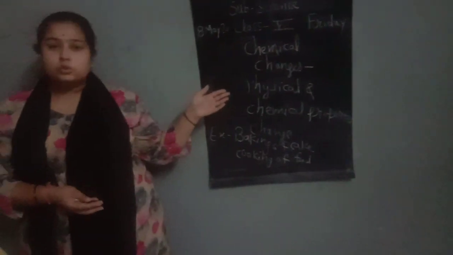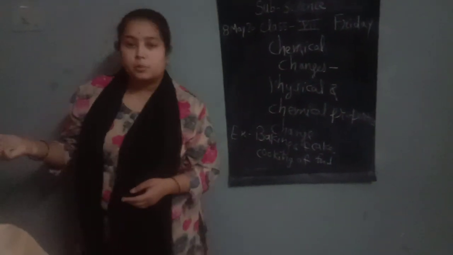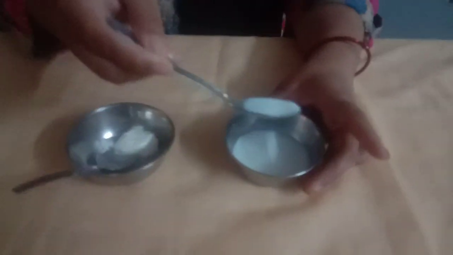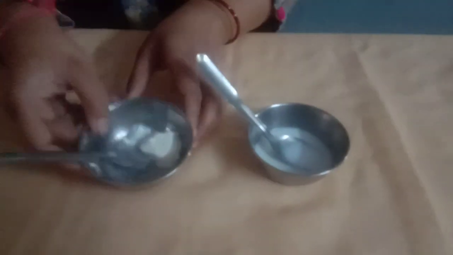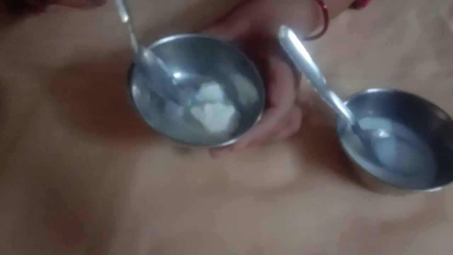Now I will show you some chemical changes with the help of some demonstrations. Now look here carefully. It is milk. Now see the physical appearance of this milk. Now it is curd. See the physical appearance of this curd. Curdling means the change of milk into curd.